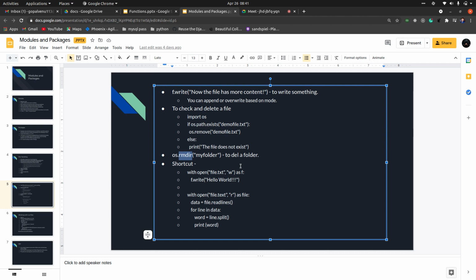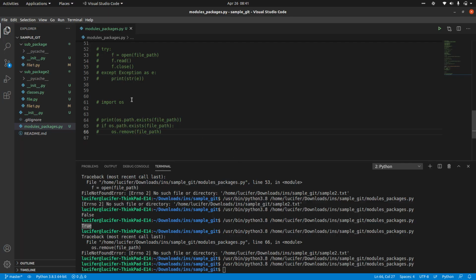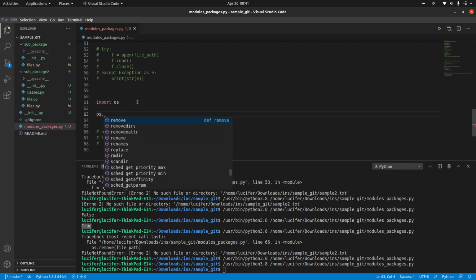But basically you can simply use these OS operations. You have a lot of methods in os. You can just type os dot and you can see remove directories. You have a lot of things basically. If you want to learn more about all these things, you can just search for them on Google.